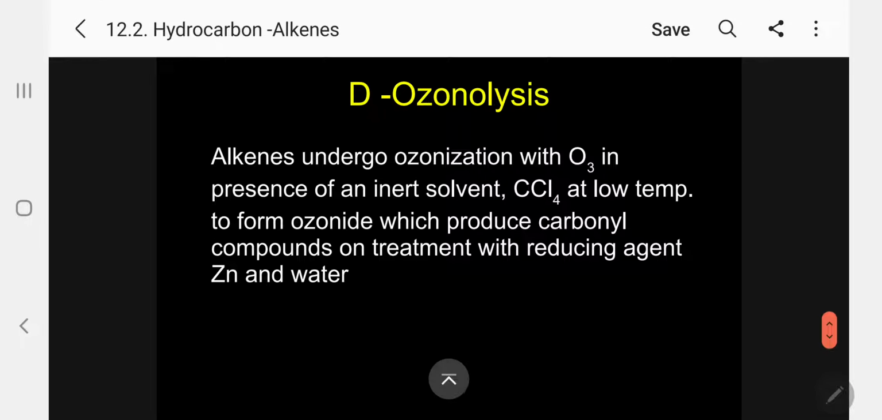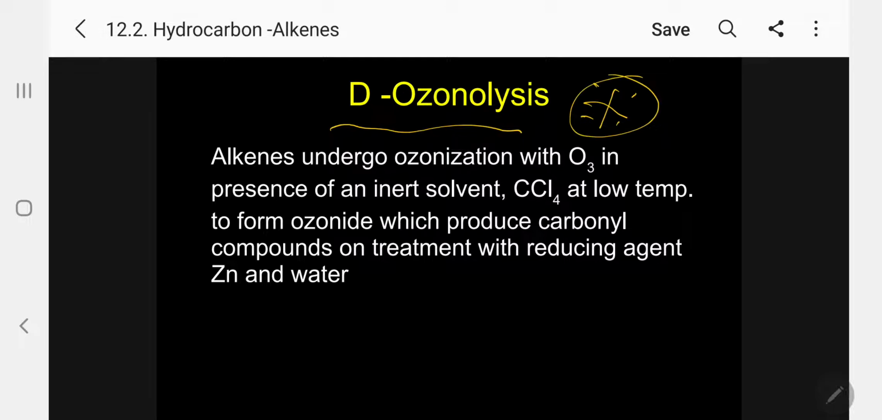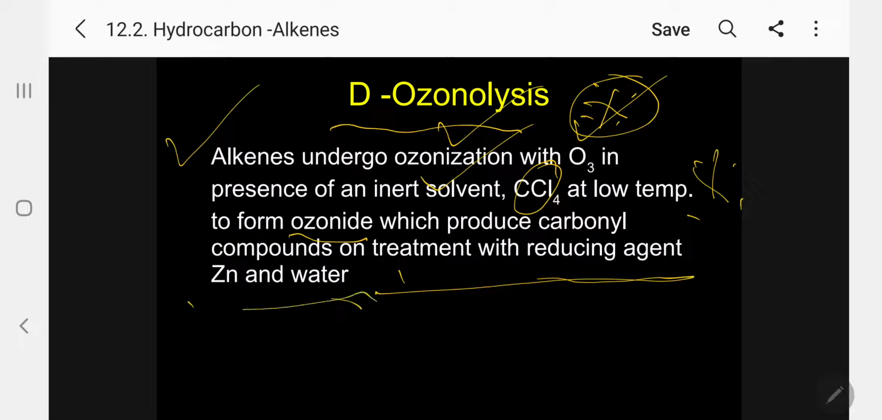Then ozonolysis, very, very, very important. Kindly follow. Any aldehyde or any ketone you can prepare from the corresponding characteristic alkene. That is the most important reaction, ozonolysis. So let me discuss. Alkenes undergo ozonization with ozone in the presence of inert solvent carbon tetrachloride at low temperature to form ozonide, which produces carbonyl compounds on treatment with reducing agent zinc and water. Kindly follow. Let me explain.